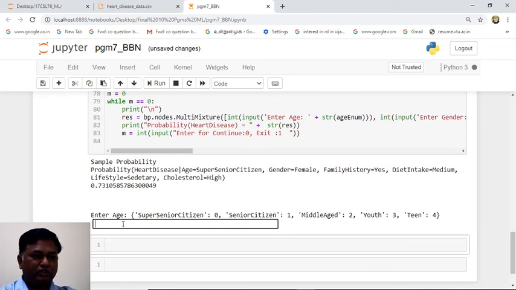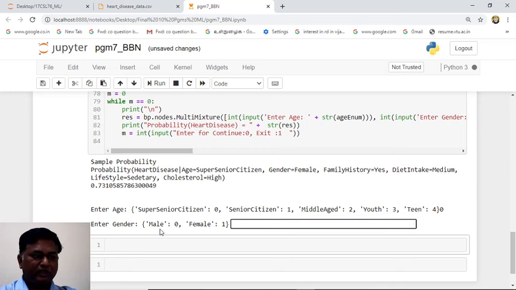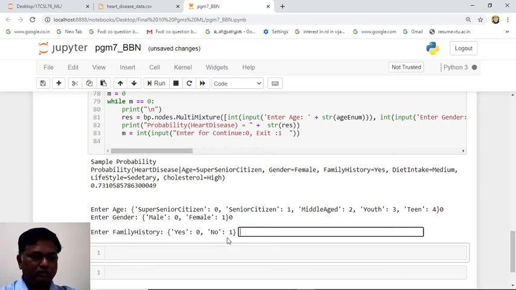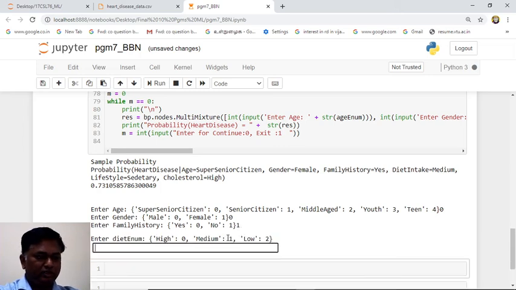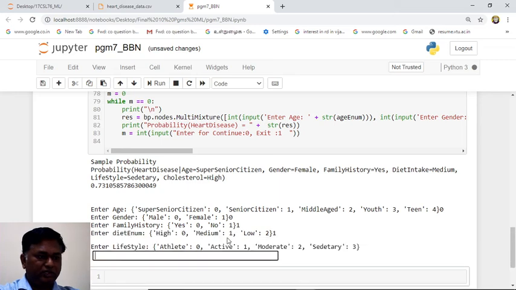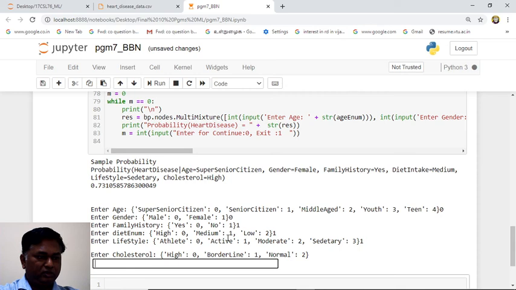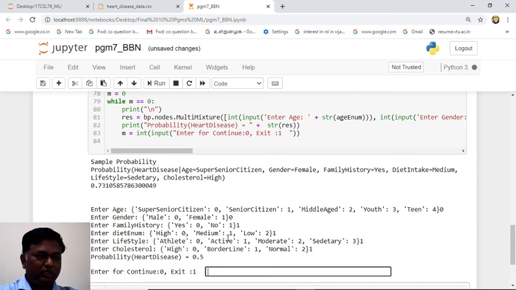So the first input is age, I can give 0, which means super senior. Again I am giving 0, 0 or 1, diet is medium, lifestyle is 1, cholesterol is 1, borderline.